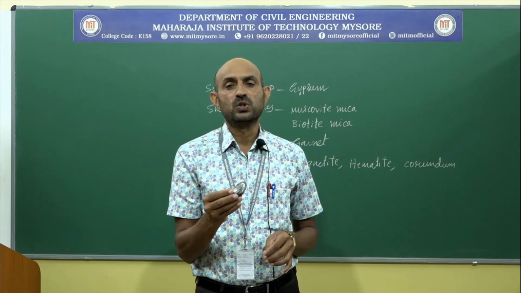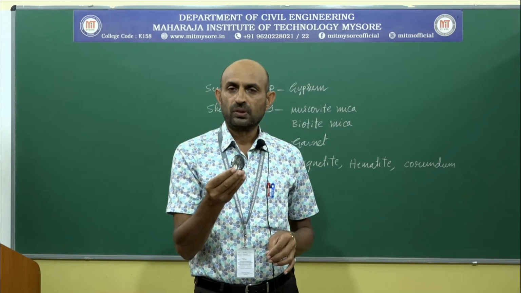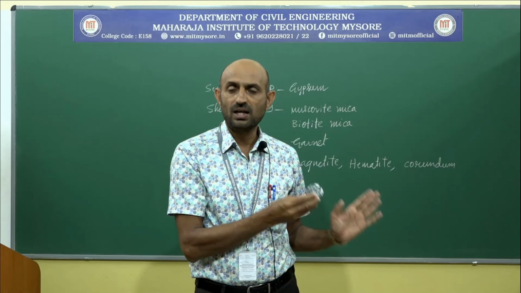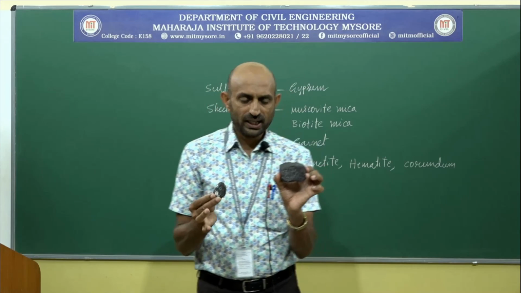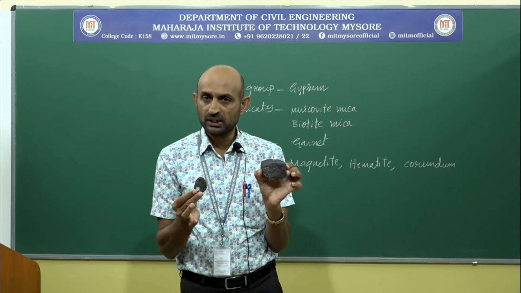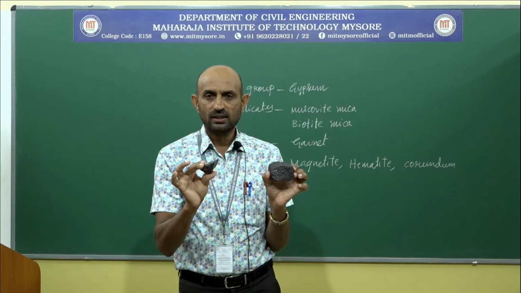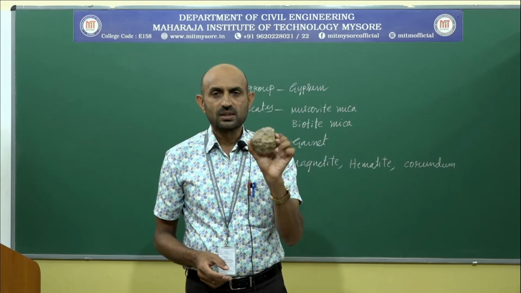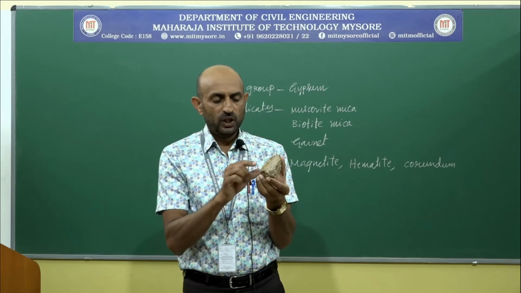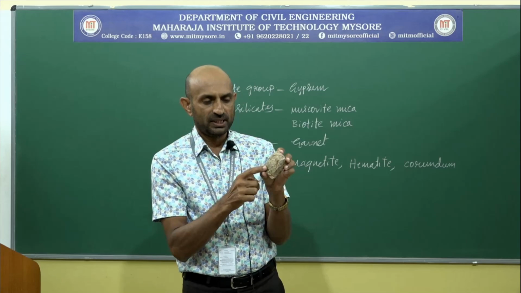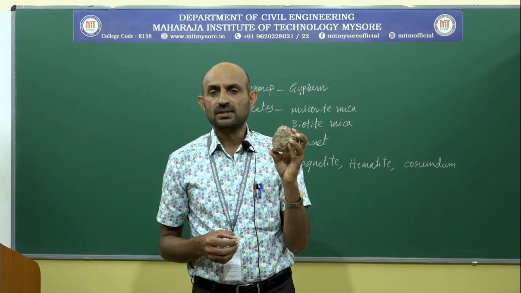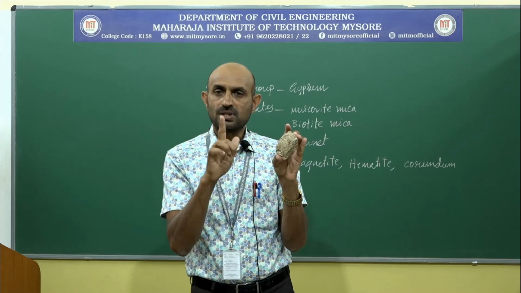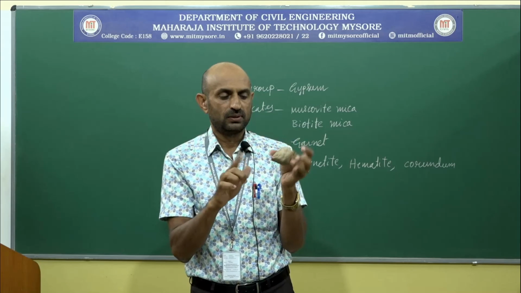Uses, again it is used as iron ore. The iron content is lesser than the magnetite that we have seen earlier. Magnetite has approximately 72 to 73%, but here approximately 70%. You see, this is the mineral bauxite, in which we are going to find pisolytic habit. Pisolytic means the grains appear in the form of spherical shapes.